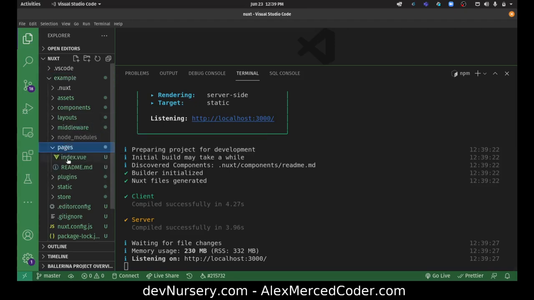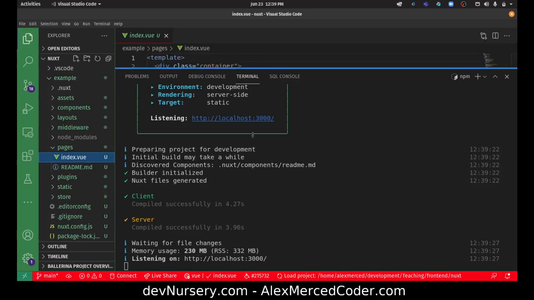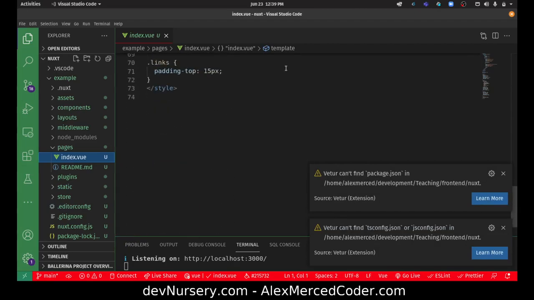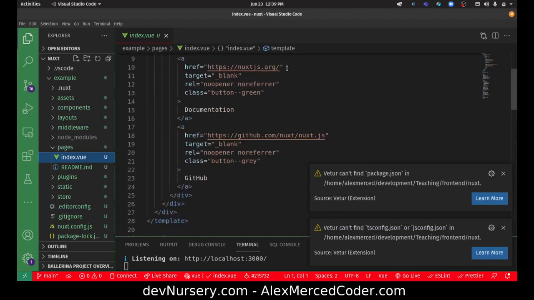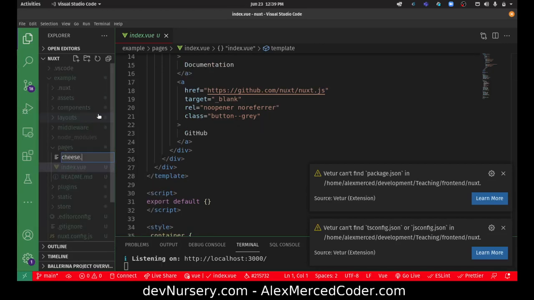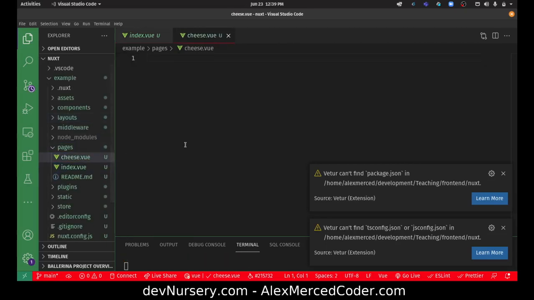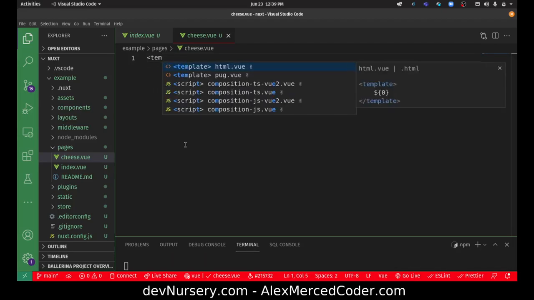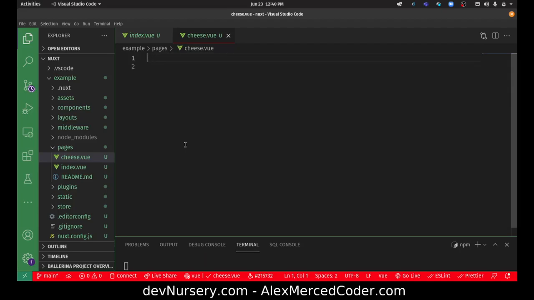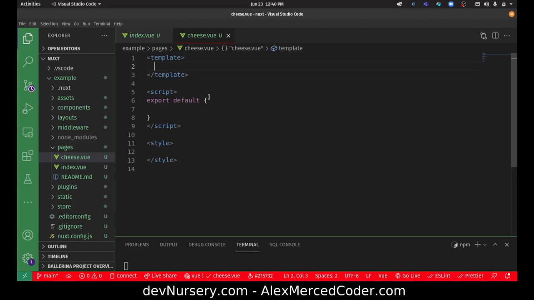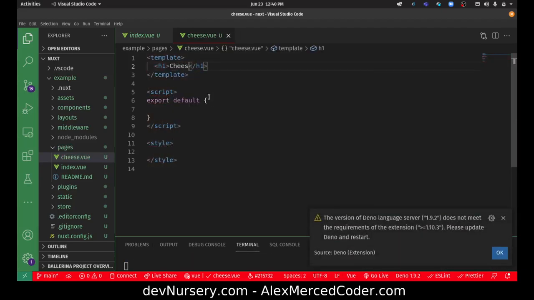And it should be here in pages. Okay, let's take a look at the index page, how that's structured. Should look like a standard Vue component. Yep, it's the standard Vue component. Cool. So that means I should be able to create a new file. We'll call it cheese.vue. And then here I will just put template, and say h1 cheese.